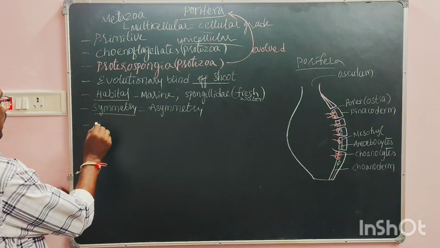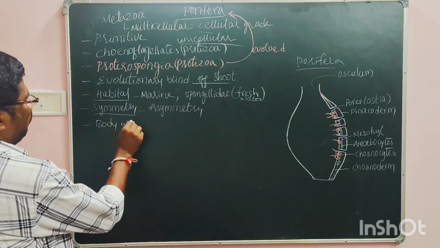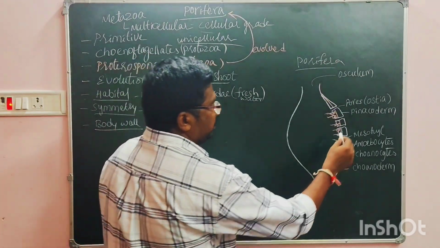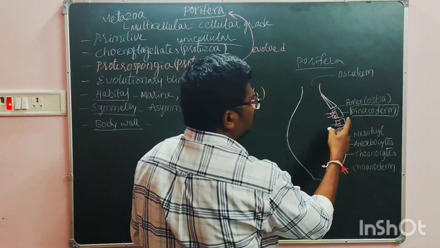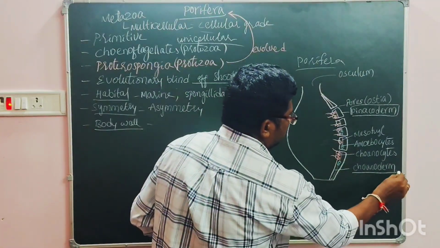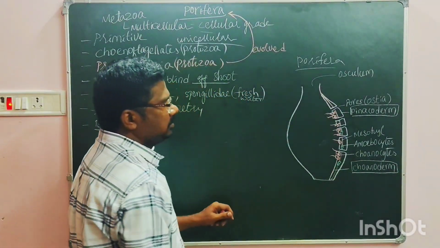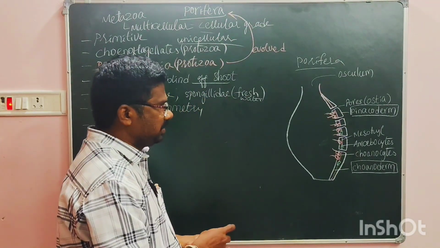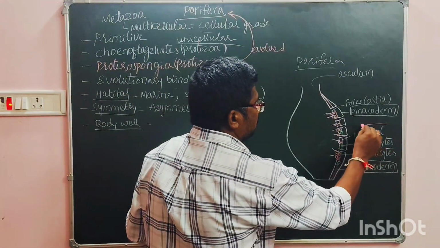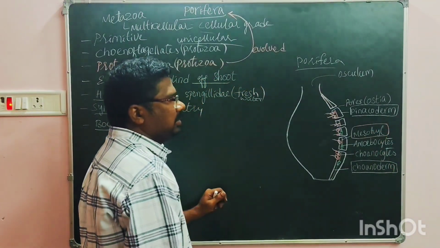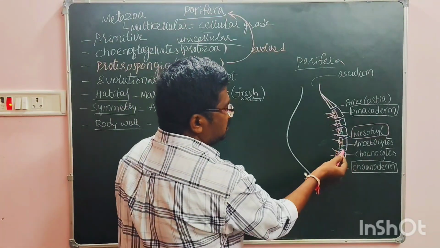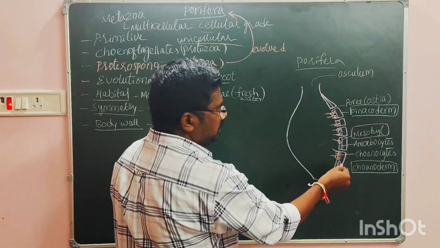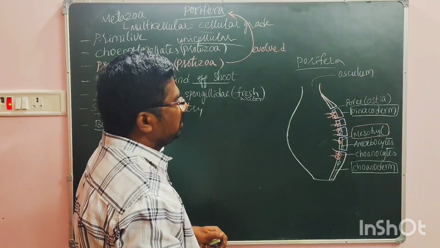Then the body wall. We see two major layers of the body: the outer pinacoderm and the inner choanoderm. In the middle, there is a gelatinous layer called mesohyl. The mesohyl contains some amoebocytes, and it is also very important for fertilization.